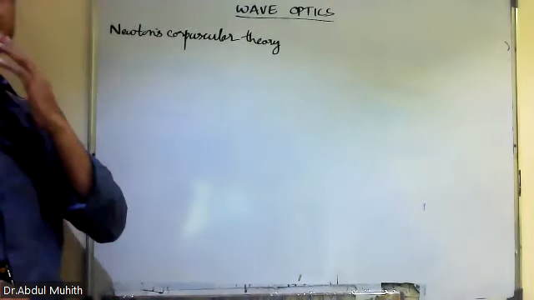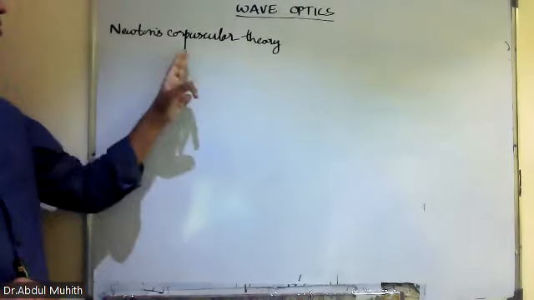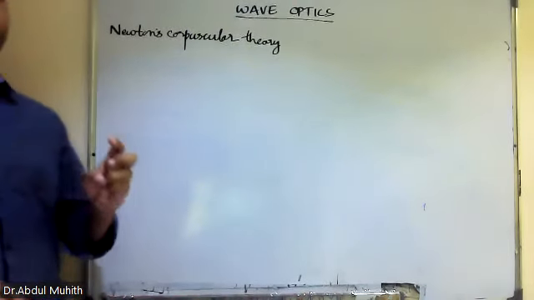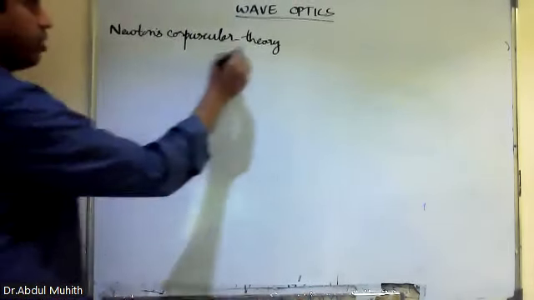First theory is Newton's corpuscular theory, which was proposed by Newton. According to him, light travels in the form of corpuscles.